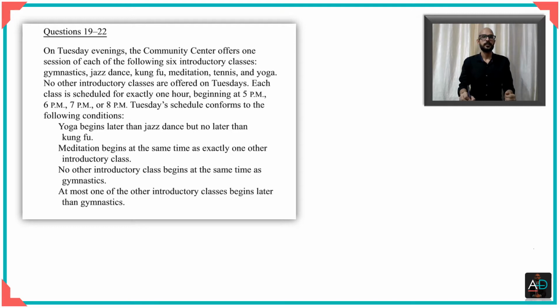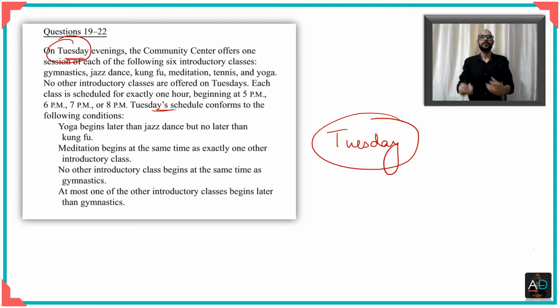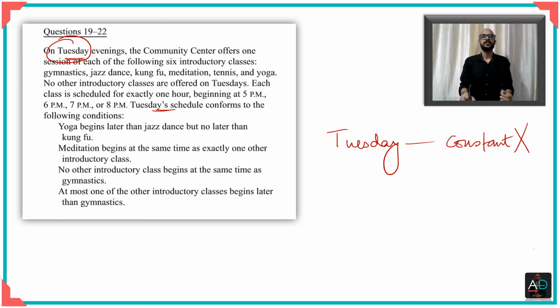Alright, so I hope you paused the video and tried it by your own self. We'll have a look at it together now. So as you can see, it talks about Tuesday evenings every single time, Tuesday's schedule, which means you need not factor in this thing about Tuesday, because everything that is spoken of is about Tuesday only, right? So Tuesday is not a variable, Tuesday is constant, right? And if it is constant, we needn't write this down, we needn't factor this in when we make our table. That's the first thing.